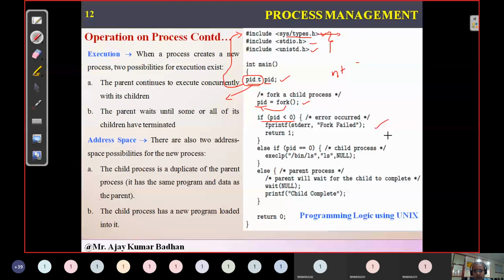Next, in case the process ID is equal to 0. What did I say? The return value for a child is 0, isn't it? If the PID we get is 0, that means the child is created. So when it is created, what does it have to do? It has to execute execlp. Well, actually, this is one of the family members of exec. In the previous slide we have seen it.